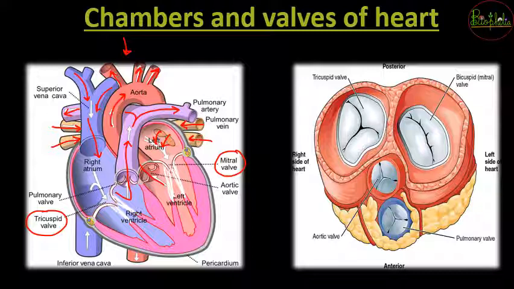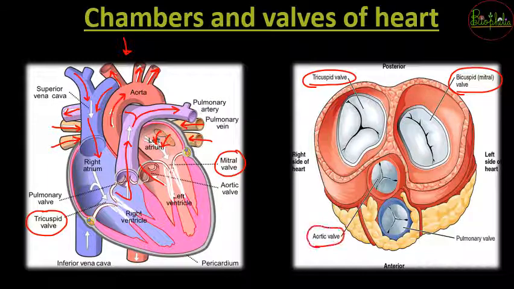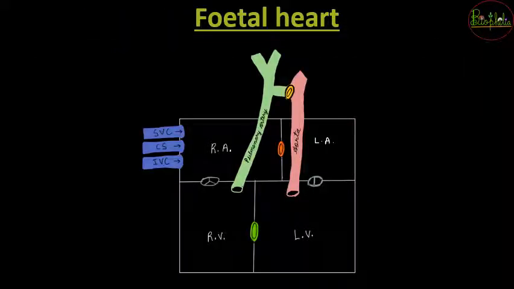So to understand the better details of tricuspid valve, the bicuspid or the mitral valve, how do they look, how is the aortic valve, that is the aortic semilunar valve, the pulmonary semilunar valve. So you can understand that in this particular photograph. Now let's understand another major topic, that is fetal heart.